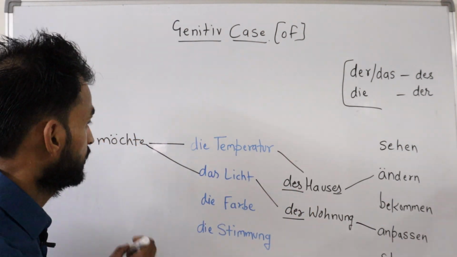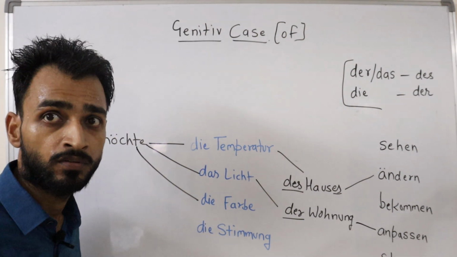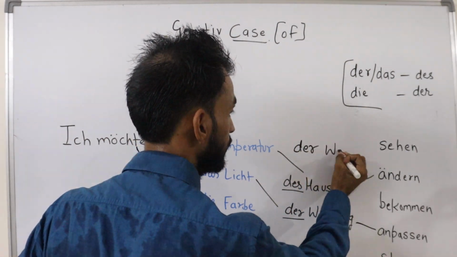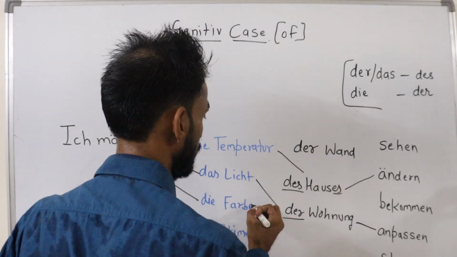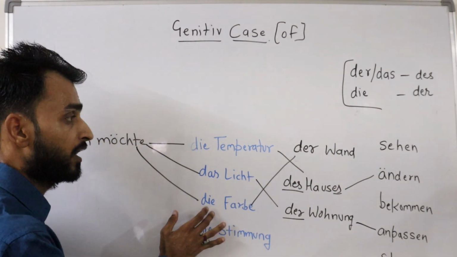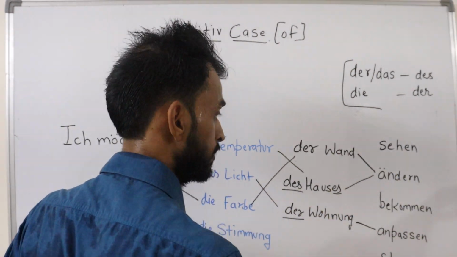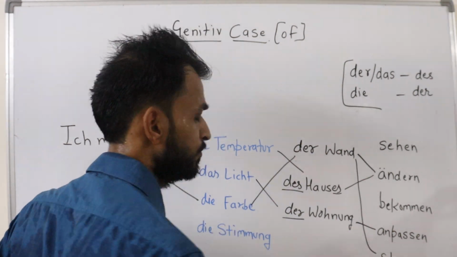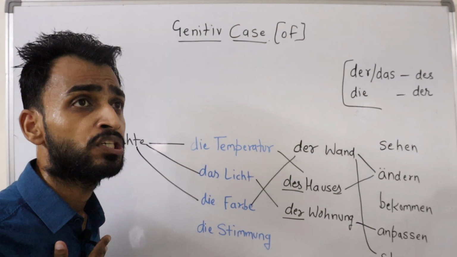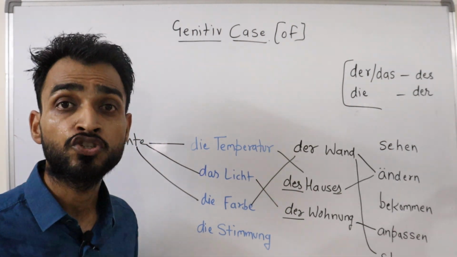Next sentence, if I say ich möchte die Farbe, I would like to change the color of the wall, suppose. Ich möchte die Farbe der Wand. So, die changes into der. I would like to change the color of the wall. Ich möchte die Farbe der Wand ändern or steuern. Steuern means to regulate. I would like to regulate the color of the wall. I would like to change the color of my Wohnung. It's under my control. This means steuern.